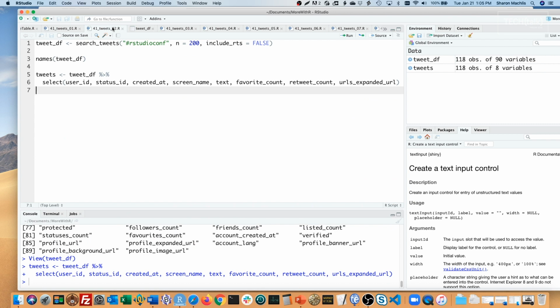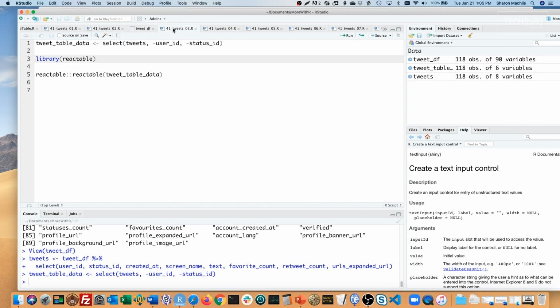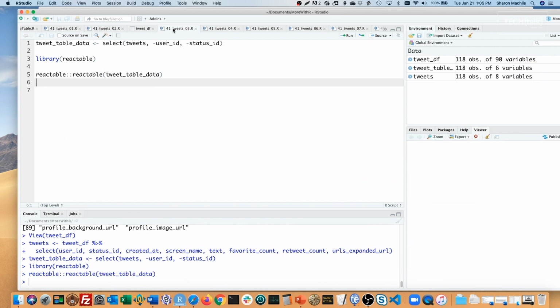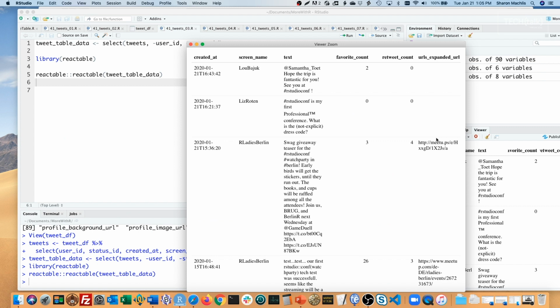One of the easiest ways to do these kinds of searches and sorts is with a sortable table. DT is one popular package to create those tables, but lately I've been experimenting with another package, reactable. The default reactable is kind of blah. I'm going to filter out a couple of columns I don't want in my table, the user ID, the status ID, load reactable, and run that. Take a better look. Not especially compelling.